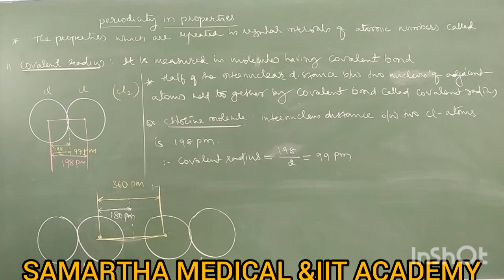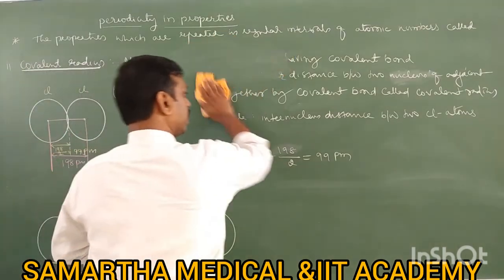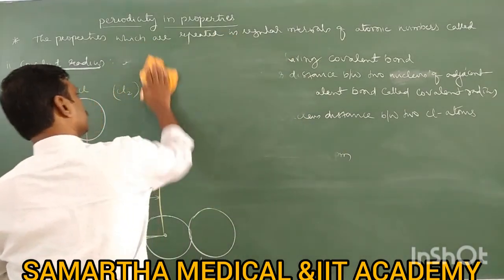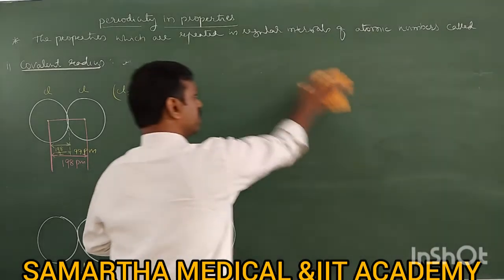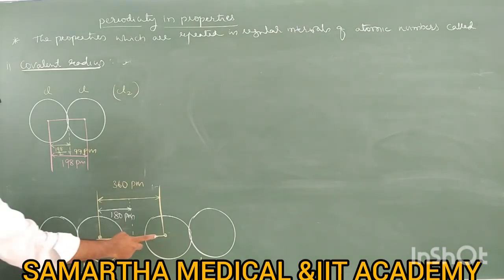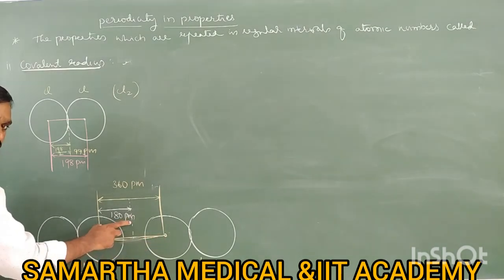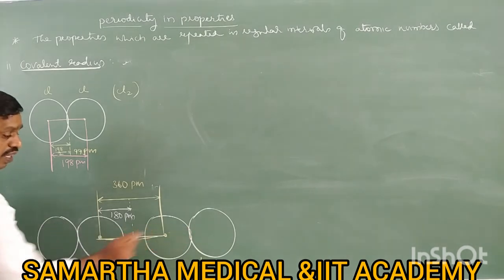I hope you understand. Now write the definition of van der Waals radius. Van der Waals radius is the half of the internuclear distance between two adjacent atoms of different molecules.